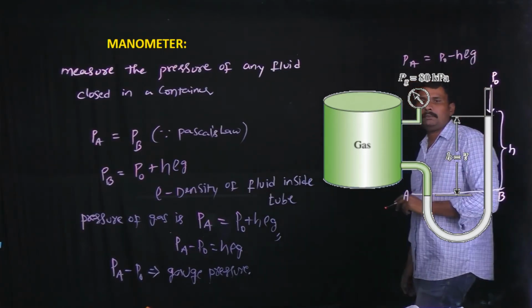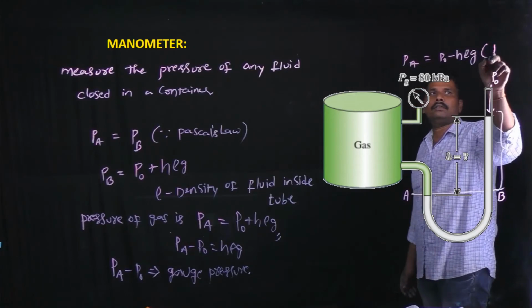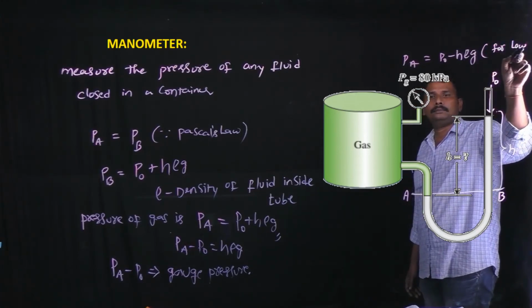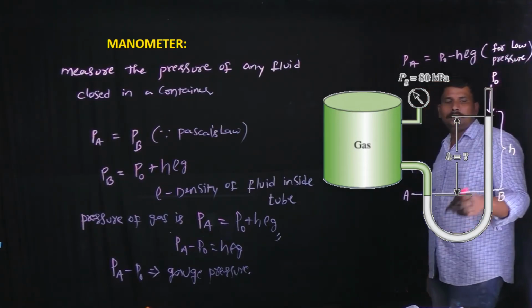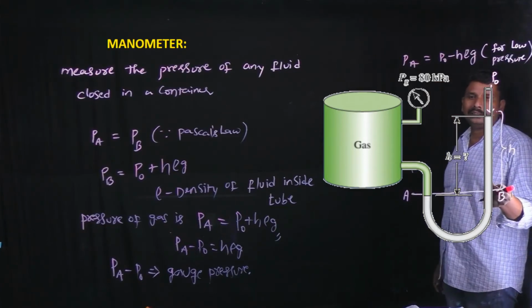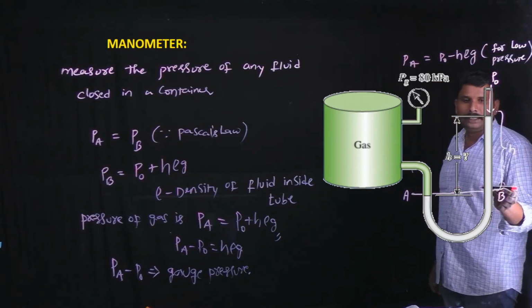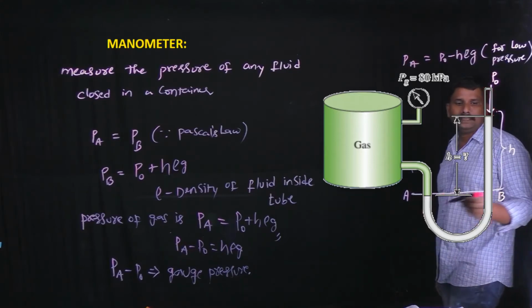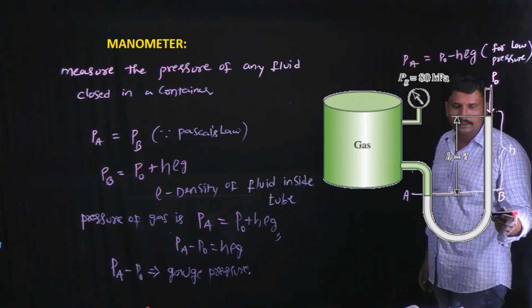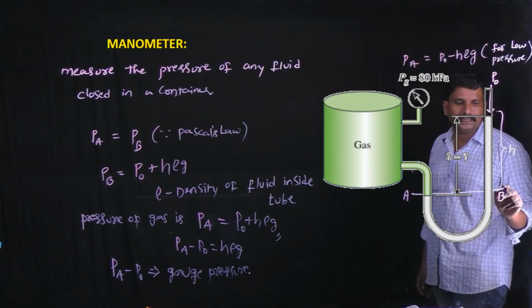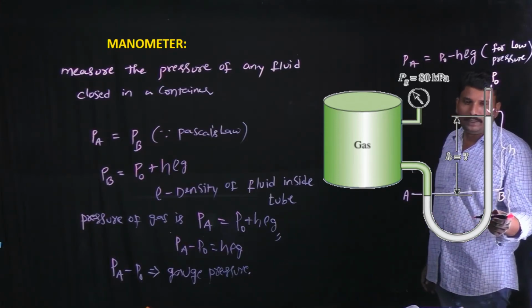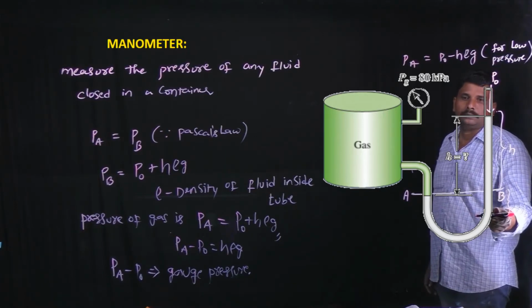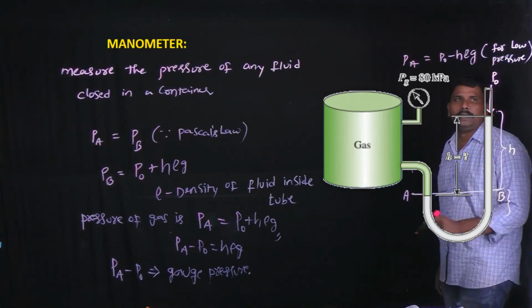Here this is for low pressure gases. Low pressure means the fluid inside the U-shaped tube does not rise to the level B. In such cases, the fluid remains below the position B, and H is the depth below the position B at which the fluid remains.